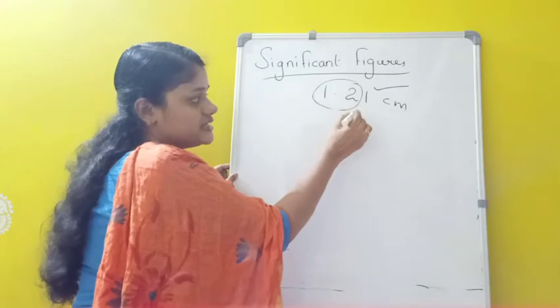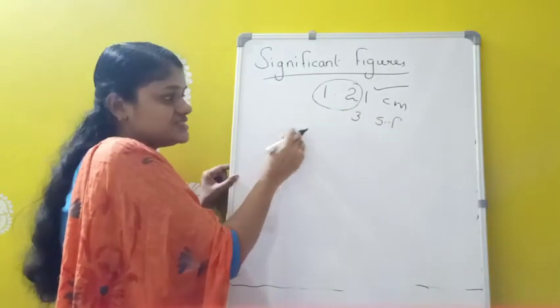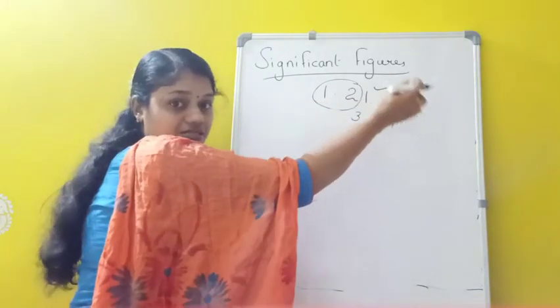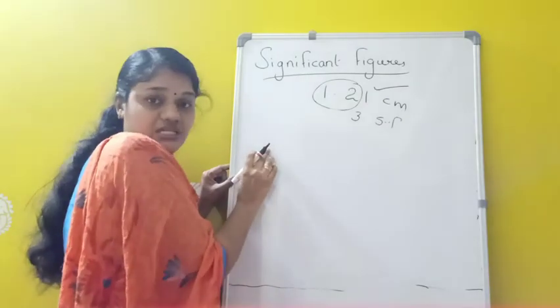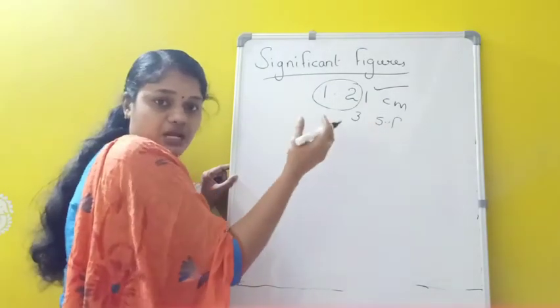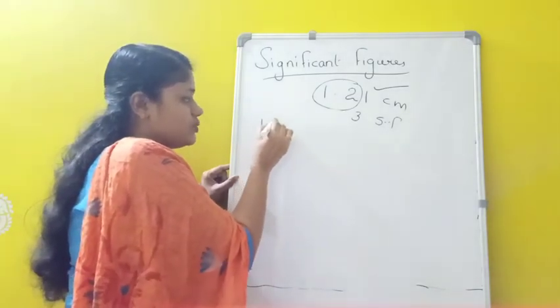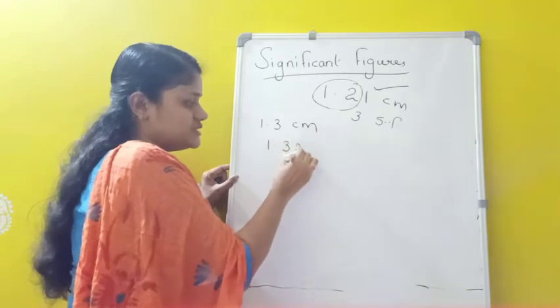1, 2 and 3. 3 significant figures are there. So the number of digits which we are certain plus one additional digit which is uncertain can be called as significant figures. Okay. And when the number of significant figures are more, what will happen? Measurement is more accurate. Suppose I am taking one measurement as 1.3 centimeter and another one I am taking is 1.32 centimeter.